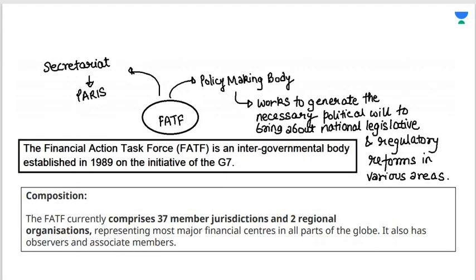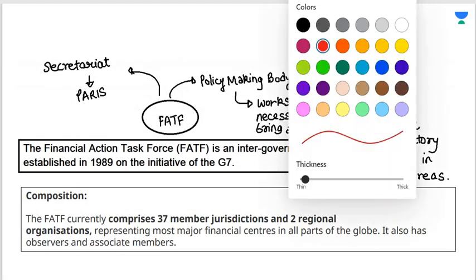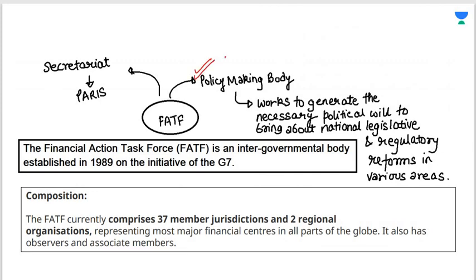When we talk about FATF, it is a policy making body whose secretariat is in Paris, and it's an intergovernmental body which was established in 1989 on the initiative of G7. It currently comprises of 37 member jurisdictions and 2 regional organizations that you have to remember.